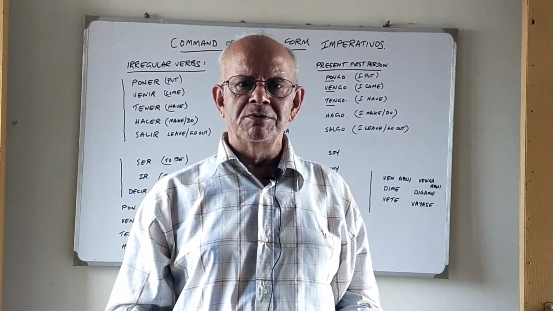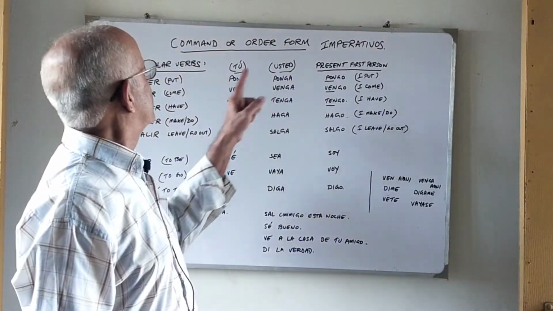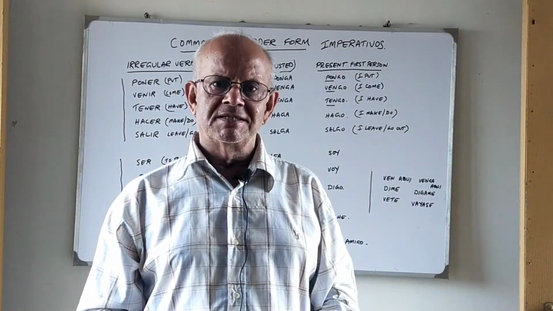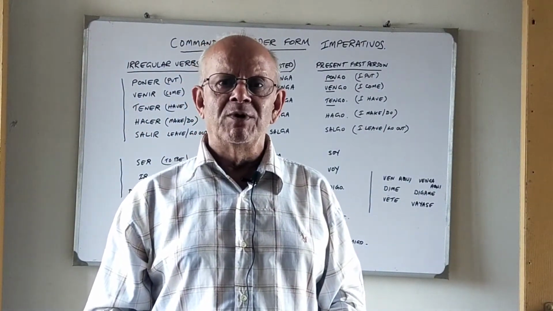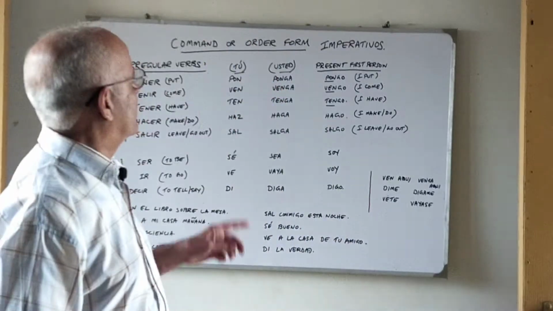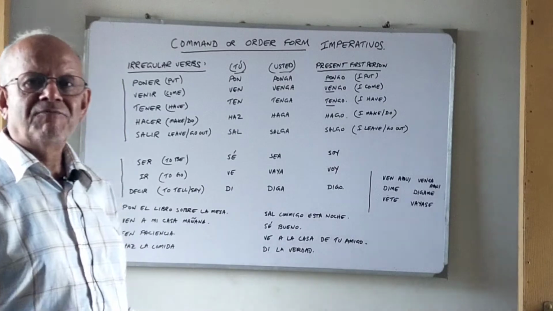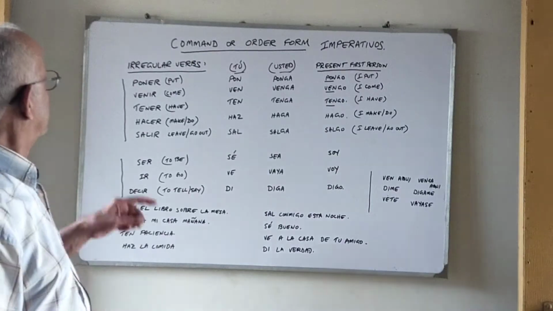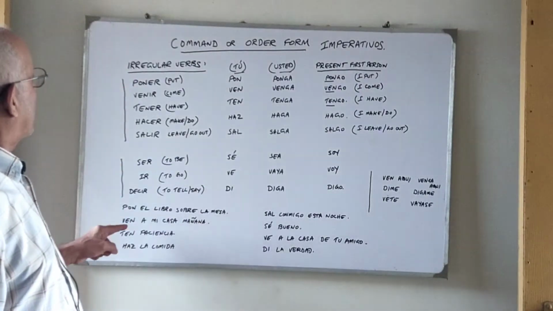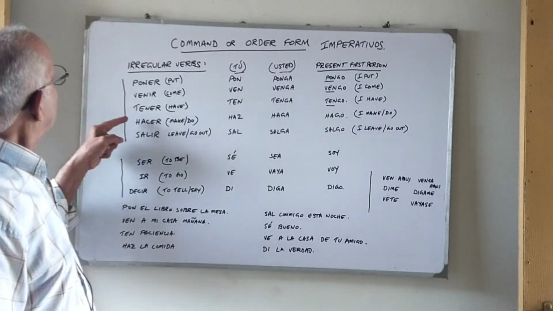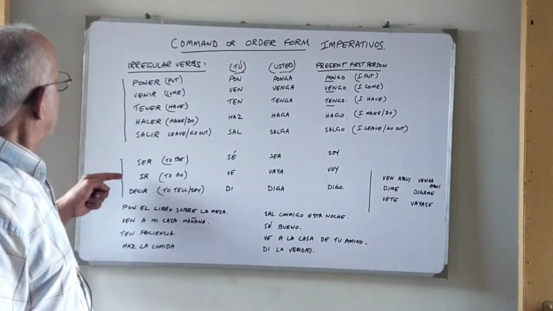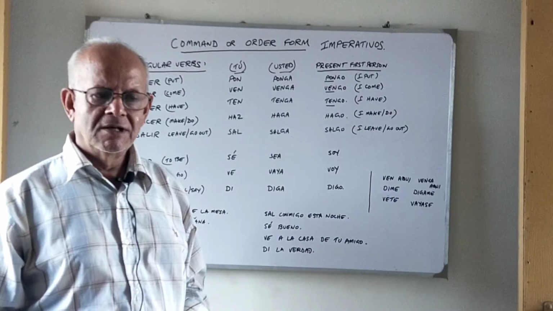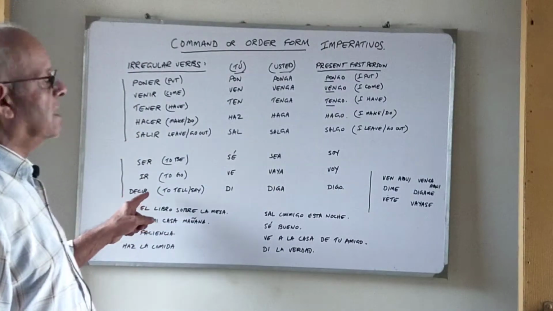Today we will continue with the irregular verb formations of the imperativos, or the command form. This is the second part of our previous lesson, in which we had done the regular formations of the command form. There are some very important irregular verbs and irregular formations in making commands which we will learn today. You will have to memorize these. They are not many. There are 8 very important verbs which are used very often in Spanish. So please pay attention and please learn these formations.